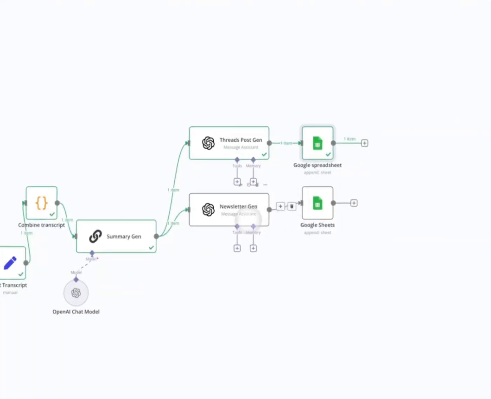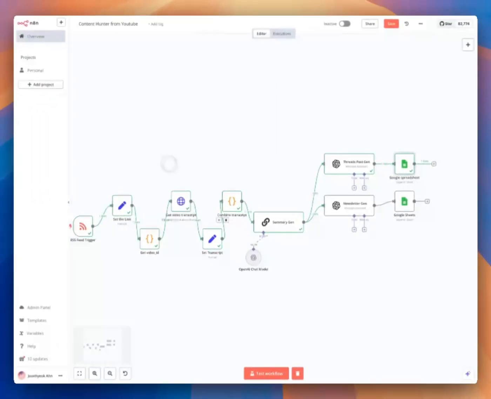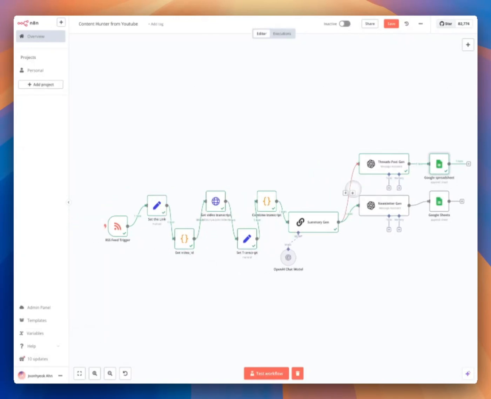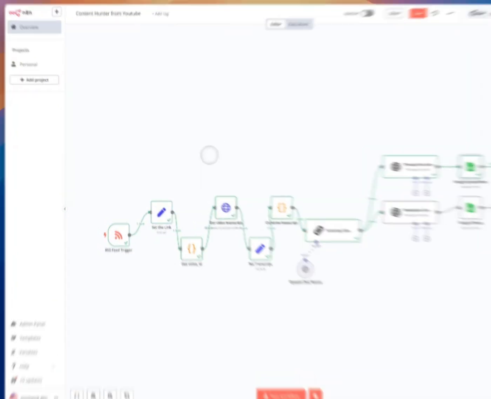Similarly, we can do the newsletter too. So by running this entire workflow, from one video we get multiple ideas for dress and a single idea for newsletter. This way you can save up to 10 hours for content generation for your business.